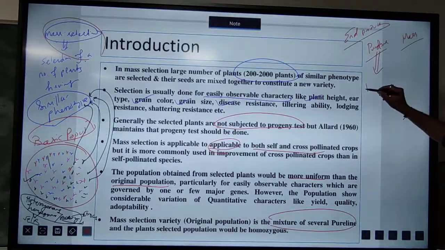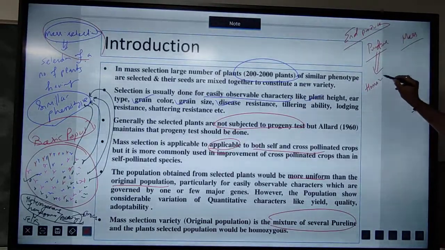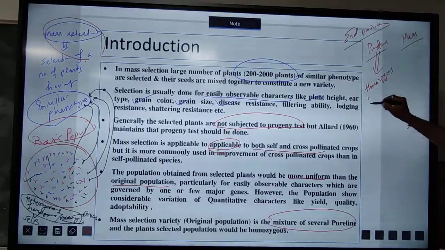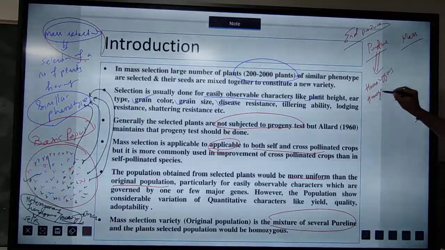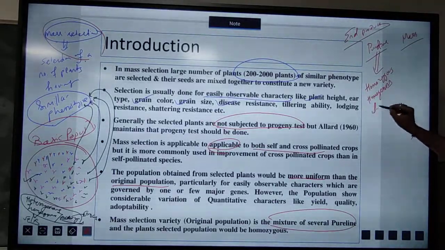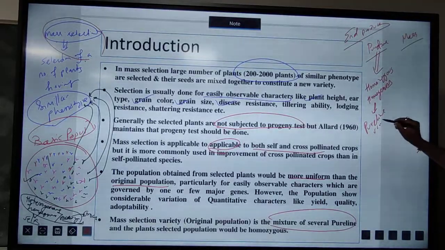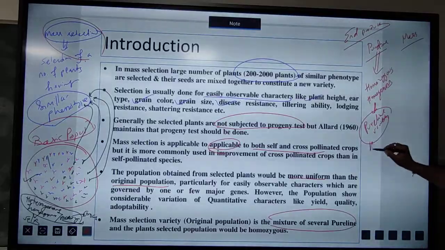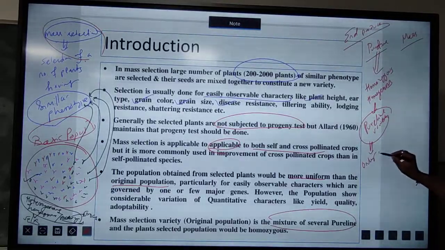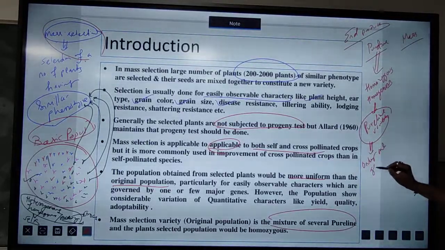Here the outcome is homozygous in nature and homogeneous in nature. It means here we will find the pure line variety having only one genotype.